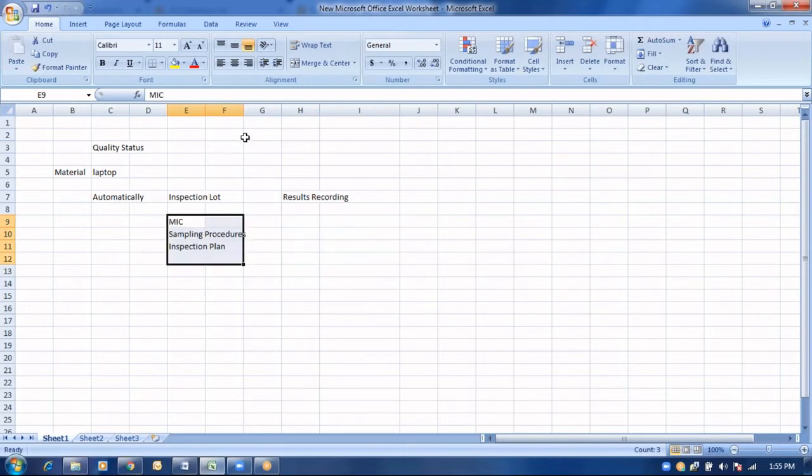So each and everything will be defaulted to the inspection lot when it is getting generated. Why? Because this falls under the part of the master data, whereas this falls under the part of the transaction data. So when the master data pertaining to master inspection characteristics, sampling procedures and inspection plan is maintained against the product laptop, this will be defaulted as a reference to the inspection lot that is created automatically after manufacturing a particular product. So when the inspection lot is generated, the business team will perform the results recording.